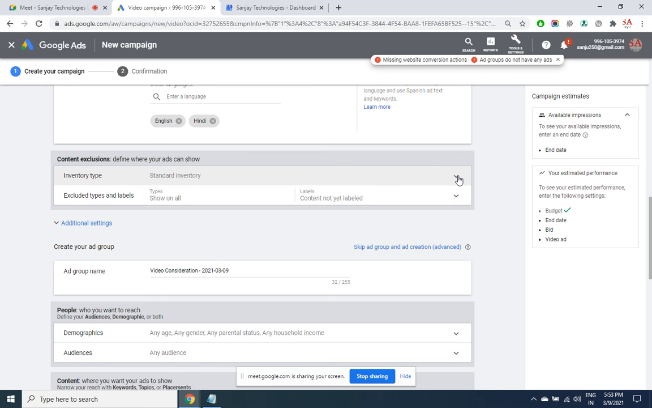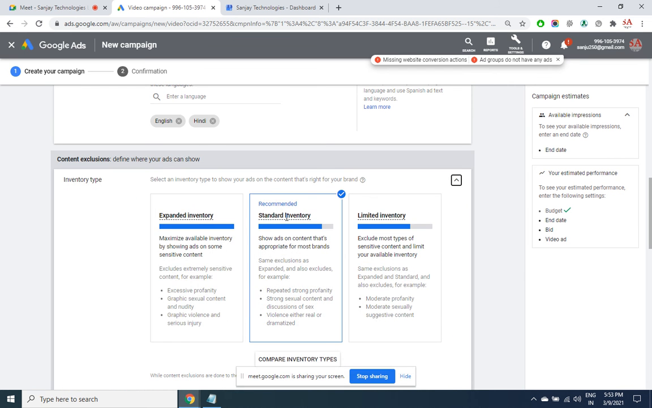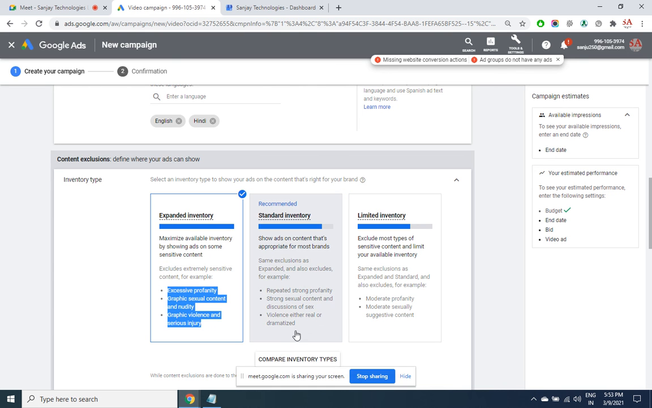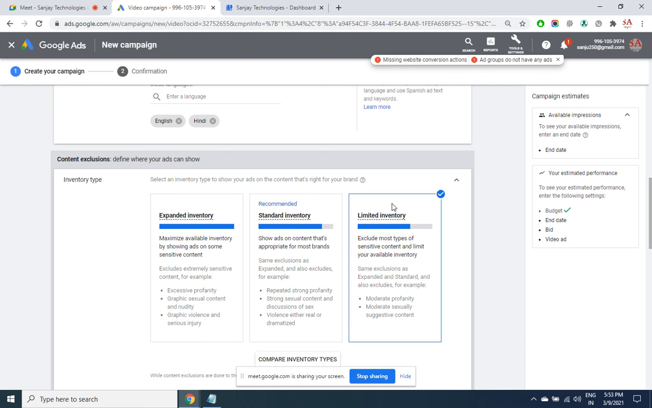Inventory type: expanded, standard and limited inventory. So if you read this, you'll understand. Sensitive category also, if you wish to display your advertisement there, then you can opt for this. If you want to display your ad only to limited, very safe kinds of videos, then choose limited inventory. You can see the meaning of all this here.